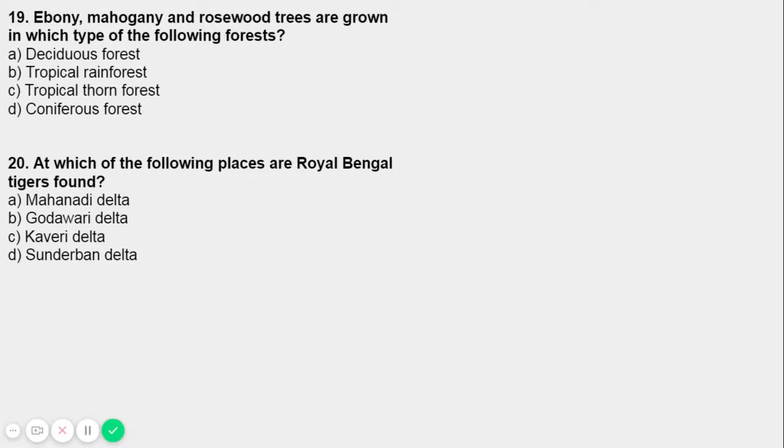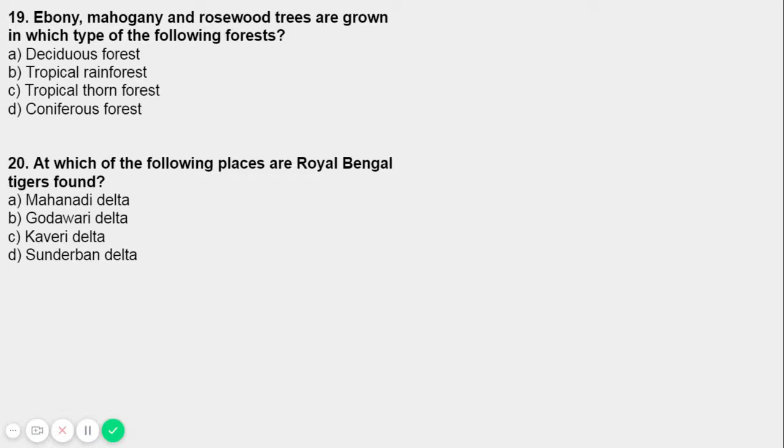So what are Royal Bengal tigers? What are they famous for? They hunt in the water too, right? They are courageous. That's why they are called the largest tigers in the world. Okay, they are called the largest tigers in the world. So that's why they are asking which places the Royal Bengal tigers are found.